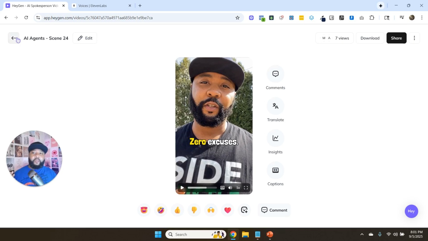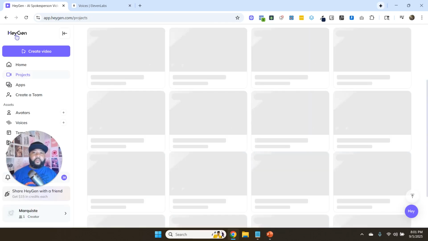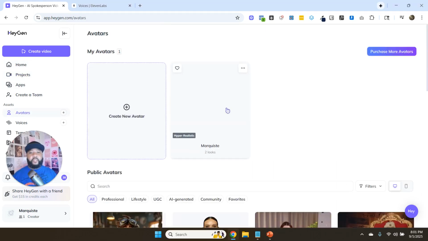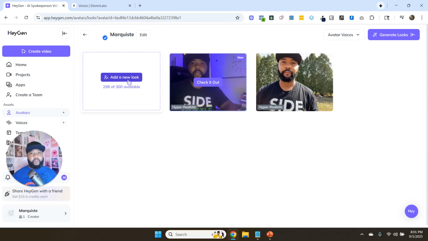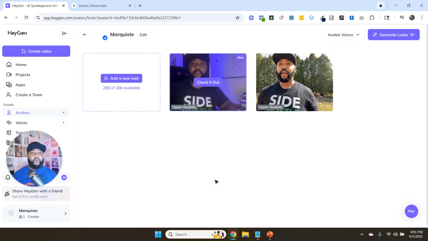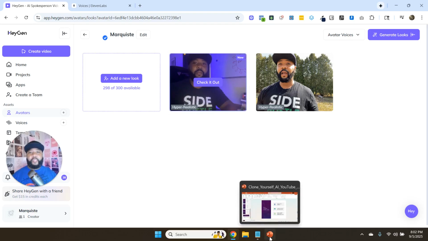And all you have to do is, when you come and create your first avatar, you just go back to where you have your avatars here, and you just create what it's called a new look for it. So you would come back to your avatar, add a new look. So maybe I got a video of me walking down the street. So now I can use that one instead of the one in the backyard. Or maybe I want to have one where I'm at the desk, where then I can use this avatar. So it literally gives you like unlimited flexibility. So hopefully you can just see how powerful this actually is.